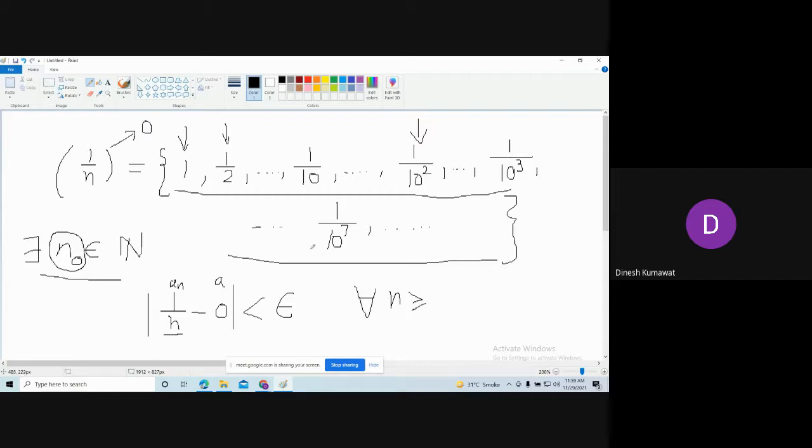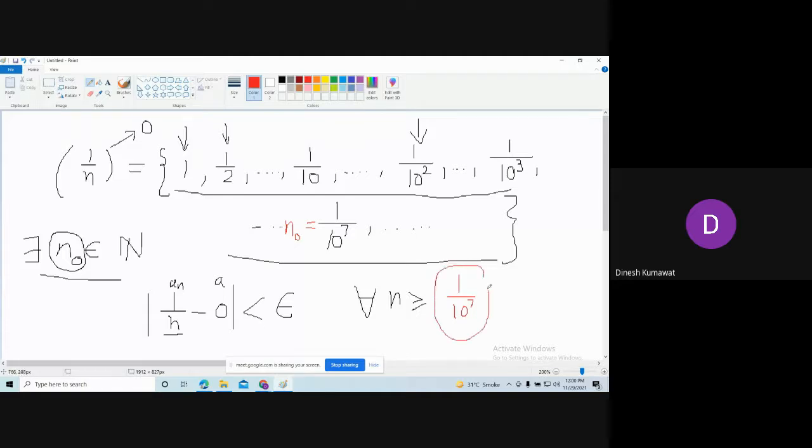Let me call this my n naught. If I consider n naught to be 10 to the power 7, then what do I have?